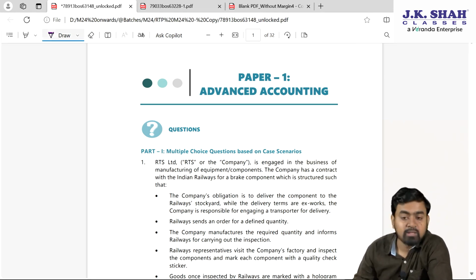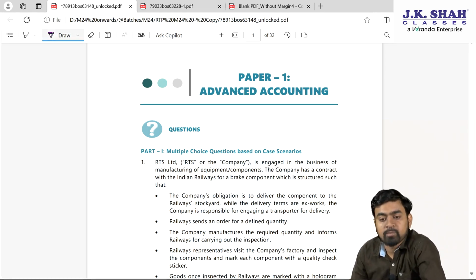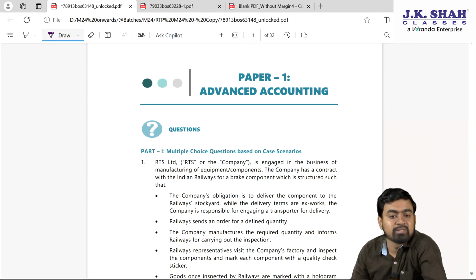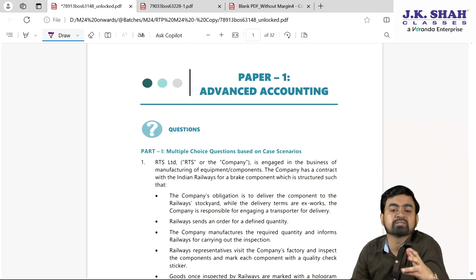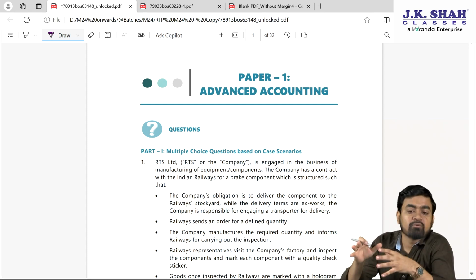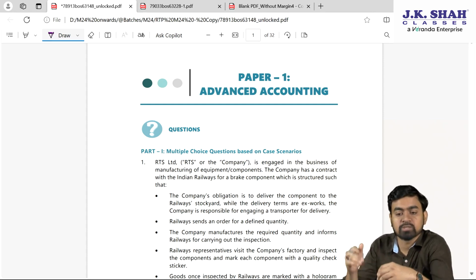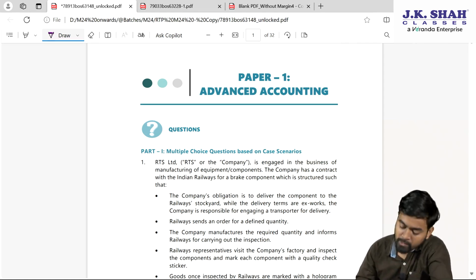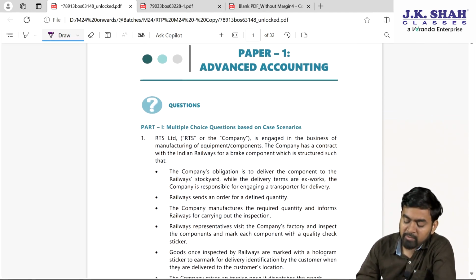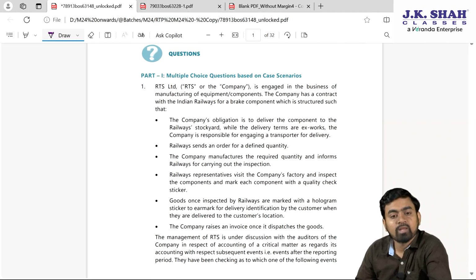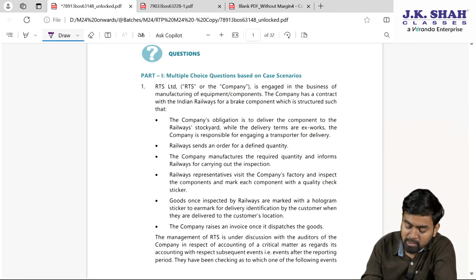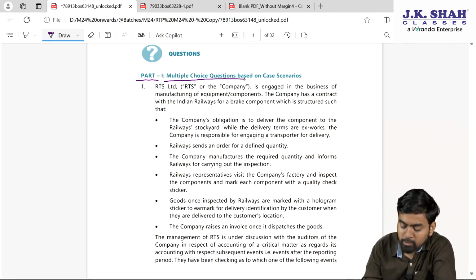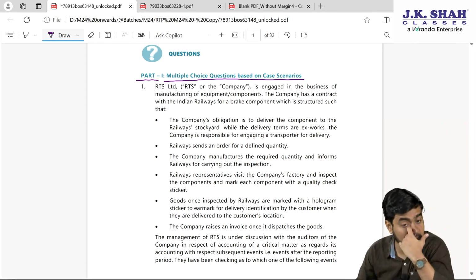My dear students, the discussion is extremely important. Before going to the exam, you all must be clear about what type of question the institute will ask in the paper, because it is the very first attempt in the new syllabus. Hence the discussion is very important. Now, paper 1 in Advanced Accounting, we are starting with Part 1, multiple choice questions based on case studies.